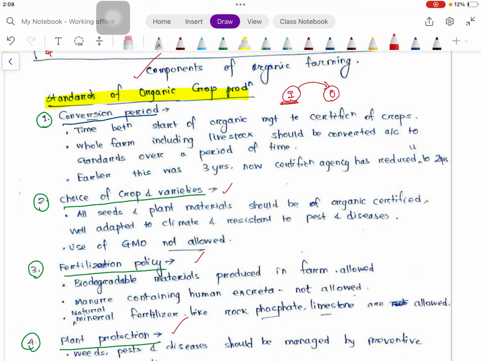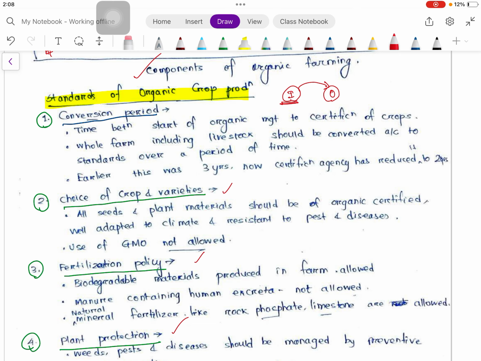When those are detected in the laboratory, they will not qualify for organic certification. So in order to reduce that harmful effect, we have to wait.